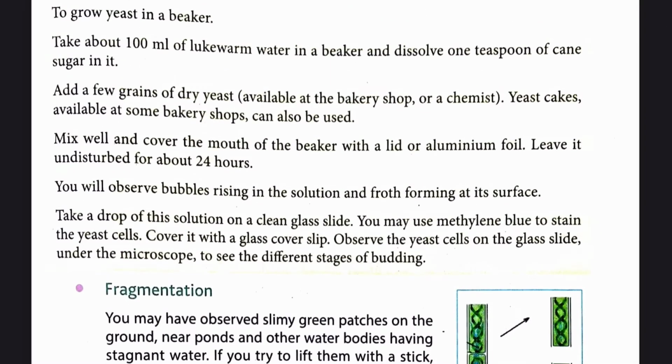Next, activity 1. To grow yeast in a beaker. Take about 100 ml of lukewarm water in a beaker and dissolve 1 teaspoon of cane sugar in it. Add a few grains of dry yeast, available at the bakery shop or a chemist. Yeast cakes available at some bakery shops can also be used.